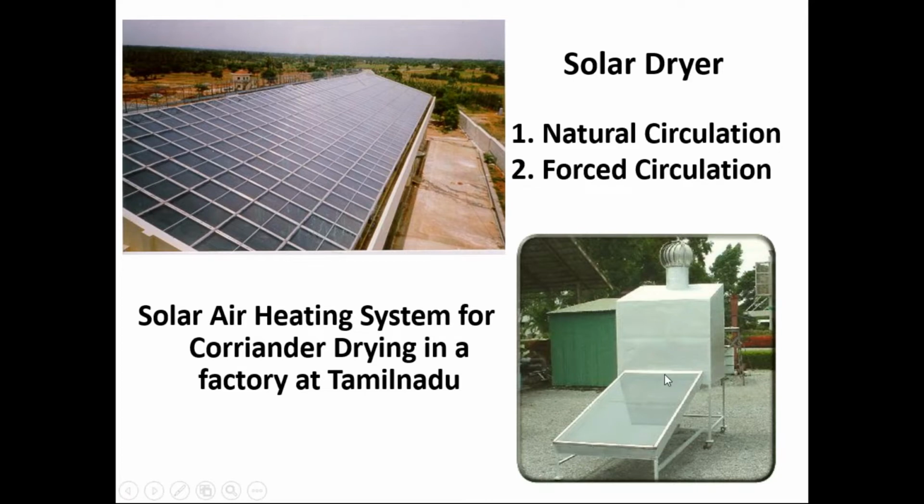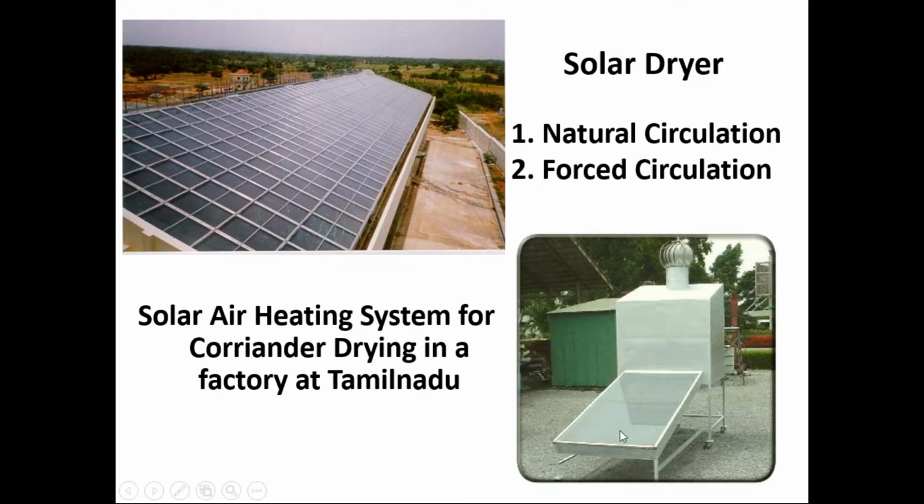There are no riser pipes or header pipes required here. The box is coated with black color and it is covered with glass. So what is the purpose of the glass? That also I need to explain, because we receive the solar radiation in the form of electromagnetic waves.